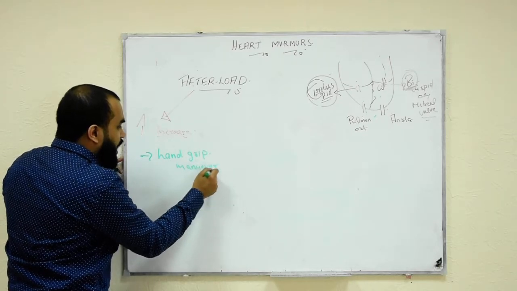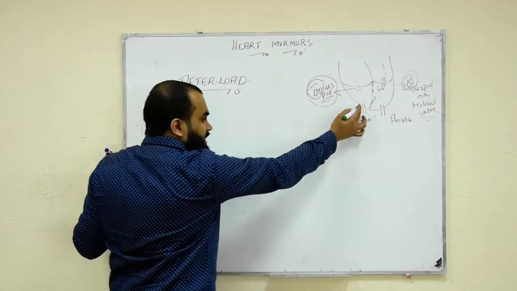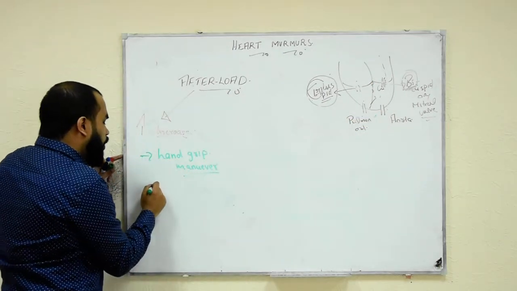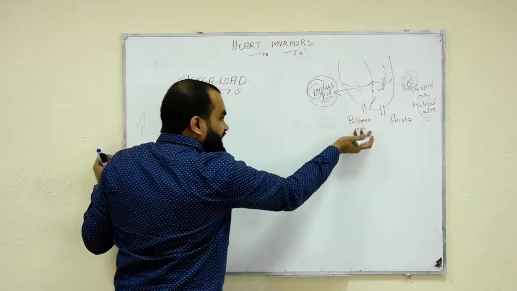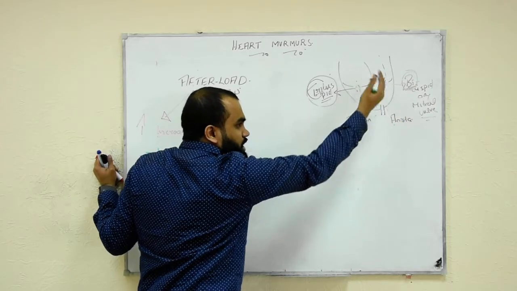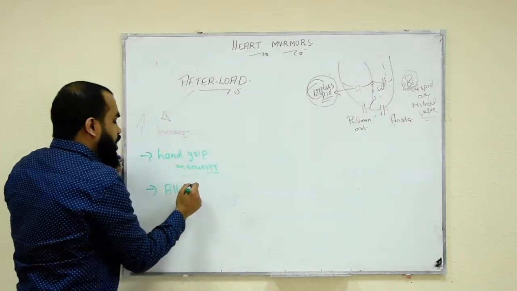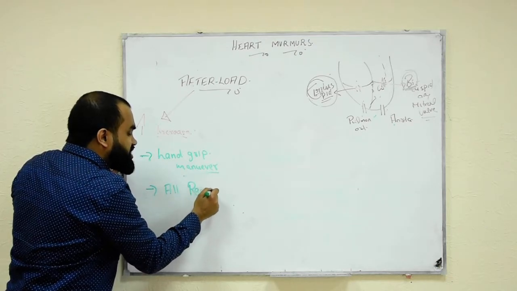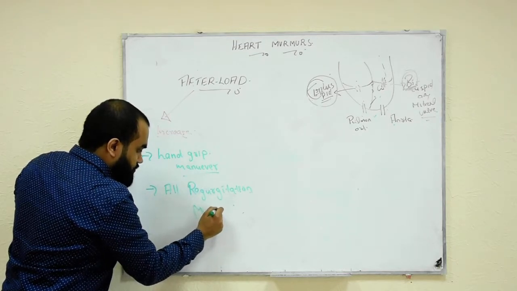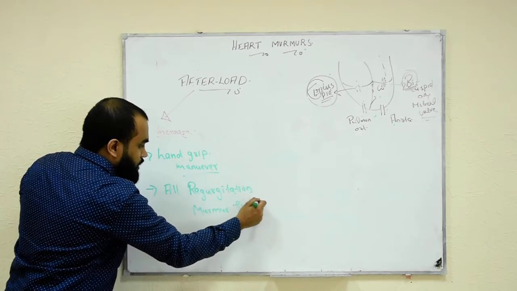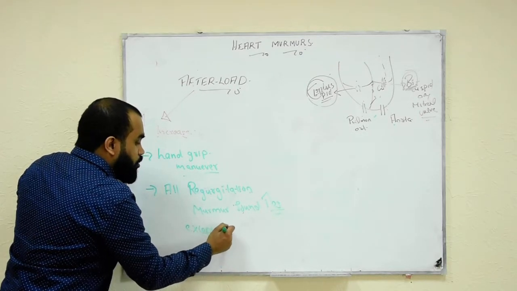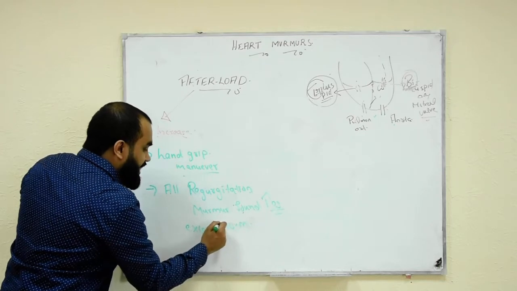So at that time, what happens? The heart will try to pump the blood with more pressure. So what about the murmur? Mainly which murmur here? The regurgitation murmur. Because blood comes here, but there is high pressure, it will go back. So regurgitation happens. So remember, all regurgitation murmurs increase. Here also an exception is there, except HOCM and MVP.